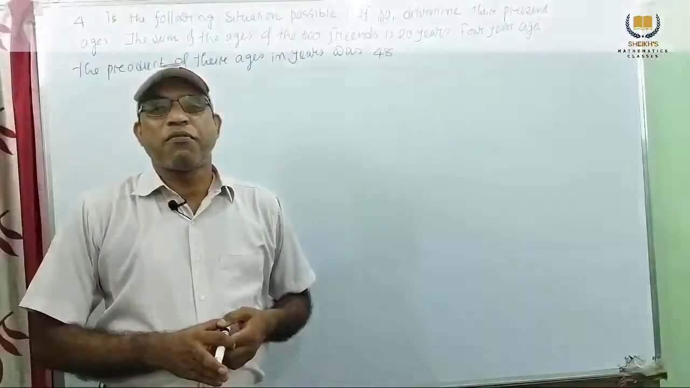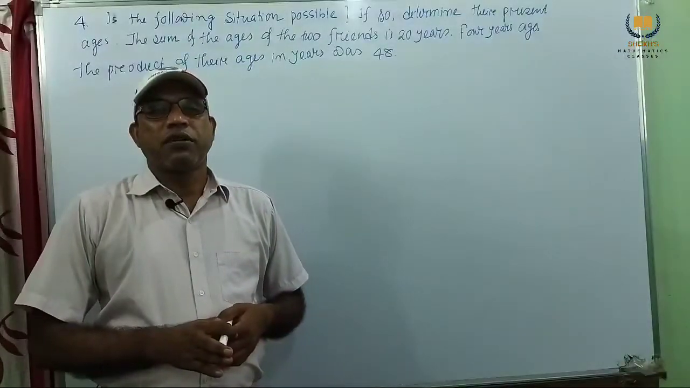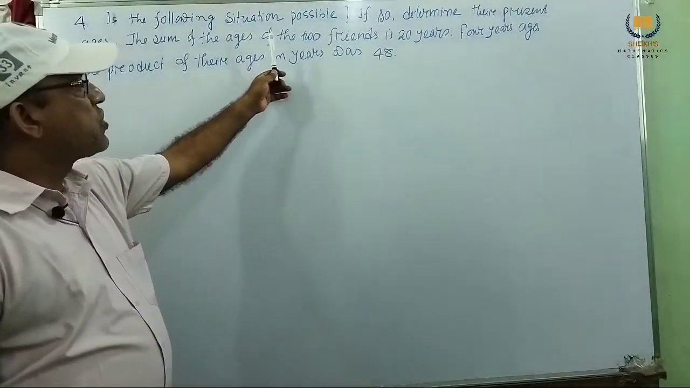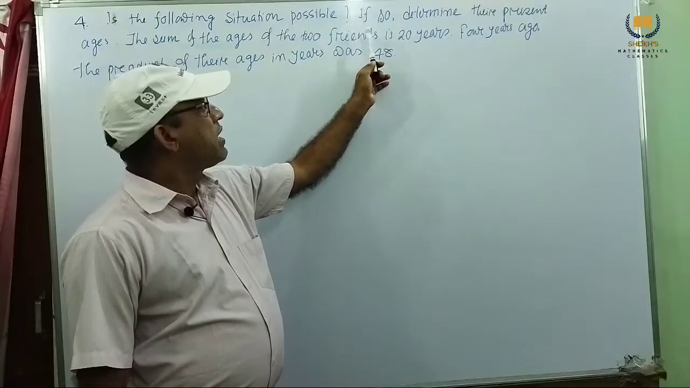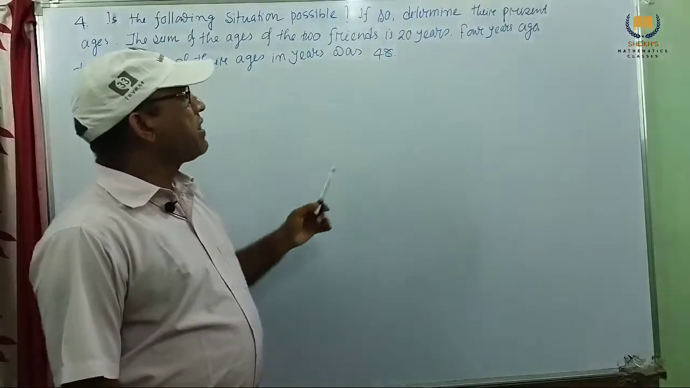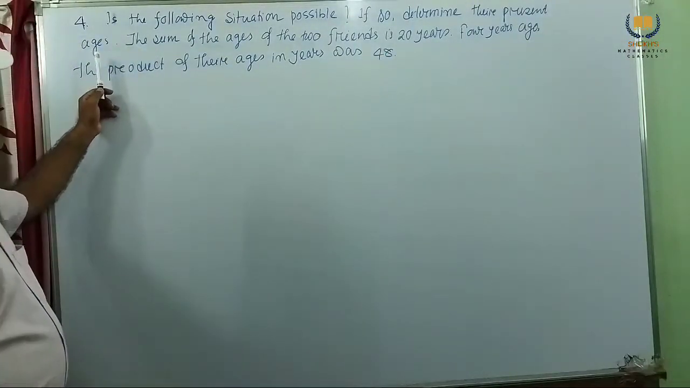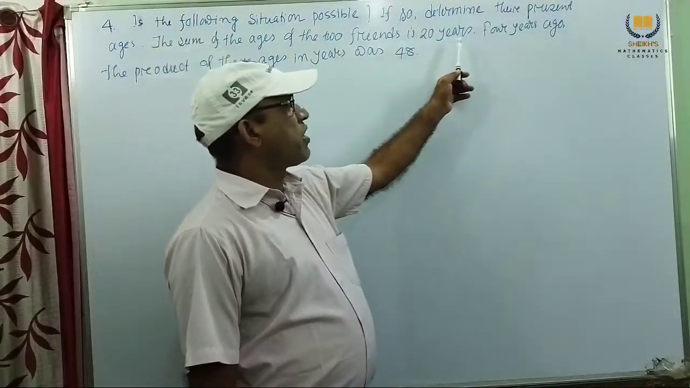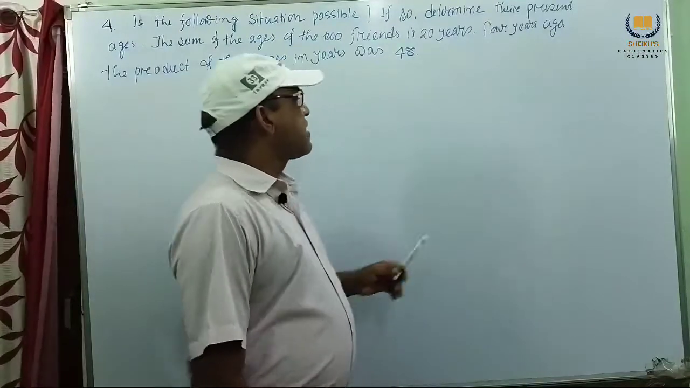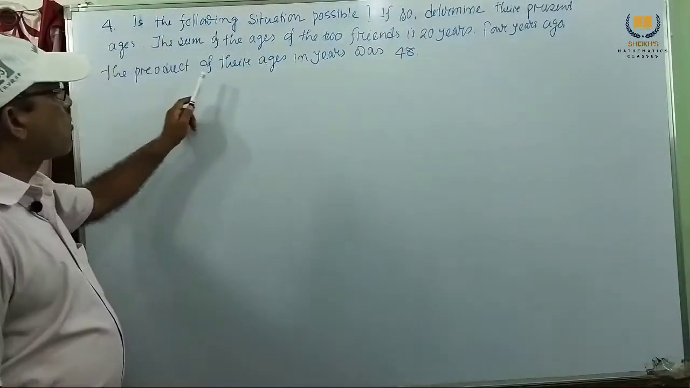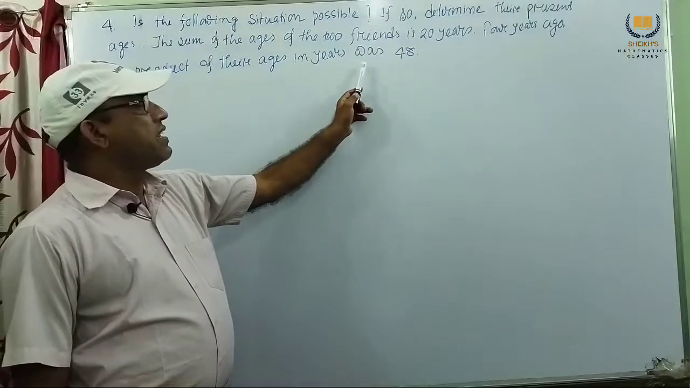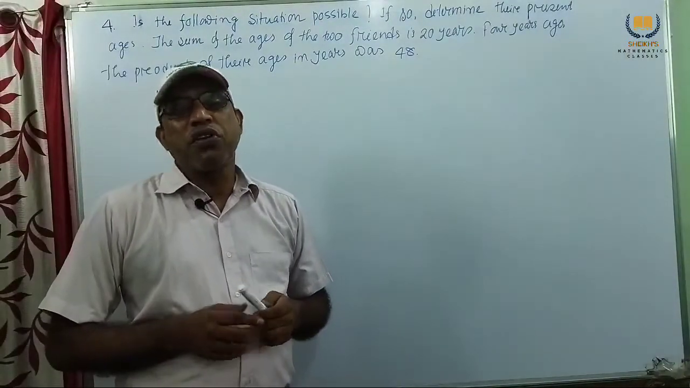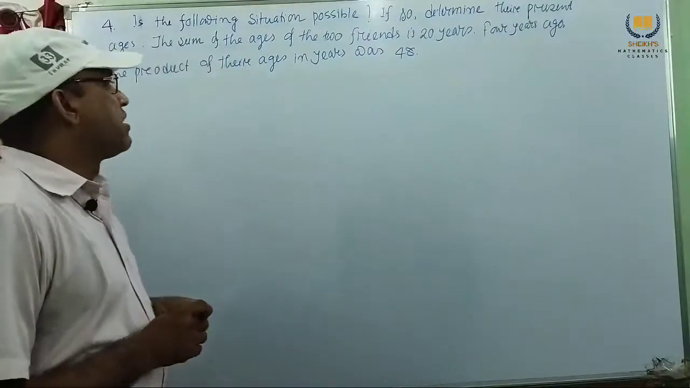Now we consider problem number 4. Is the following situation possible? If so, determine their present ages. The sum of the ages of two friends is 20 years. 4 years ago, the product of their ages in years was 48. So, one condition given whether it is possible or not, you just have to examine.